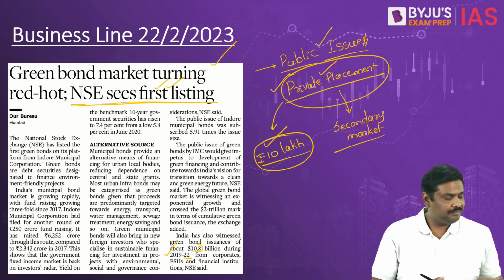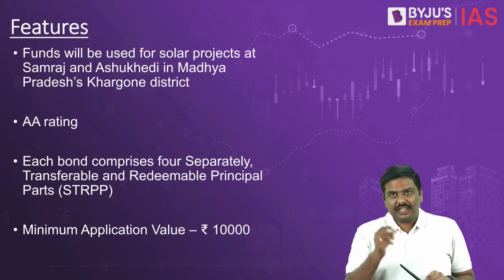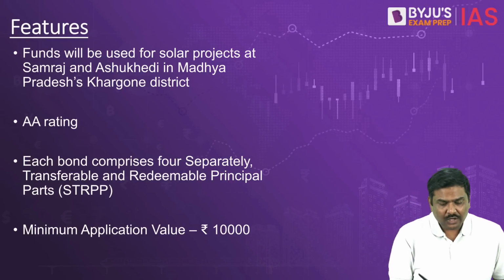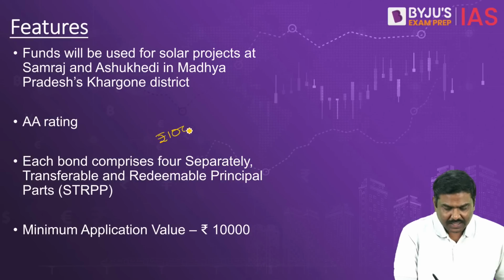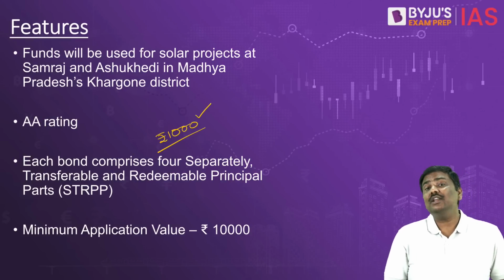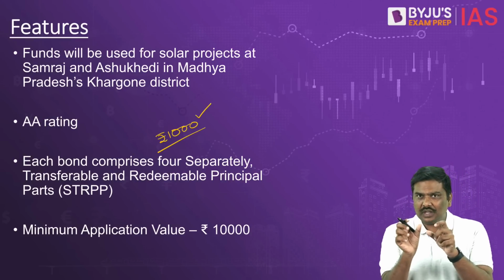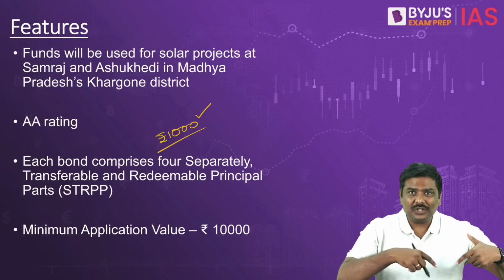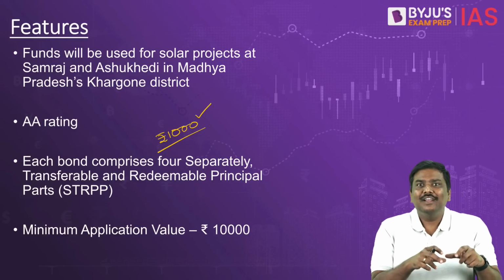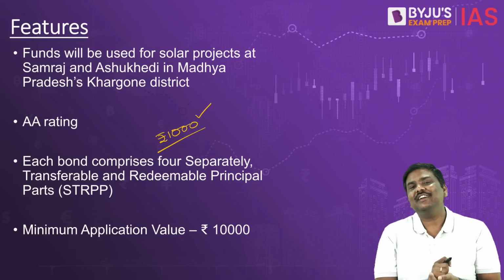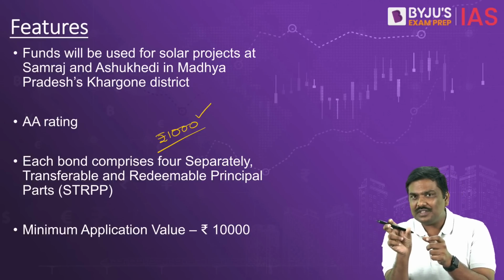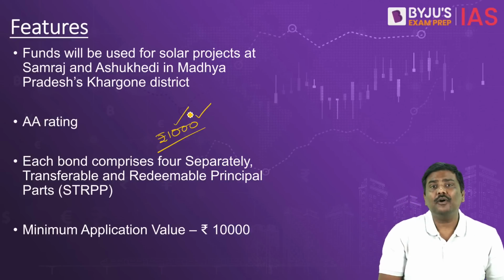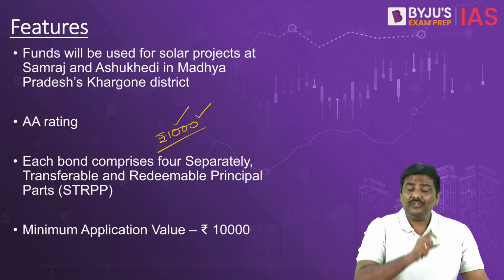That is point number one. Have a look at the features here. These municipality green bonds will have a value of 1,000 rupees. Remember this. Each of these bonds will have a value of 1,000 rupees, which means you can purchase these bonds, I can purchase these bonds. In fact, the municipality commissioner stated that 25% of these bonds were reserved for retail investors. So point number one, very important, 1,000 rupees was the value of each of these bonds.